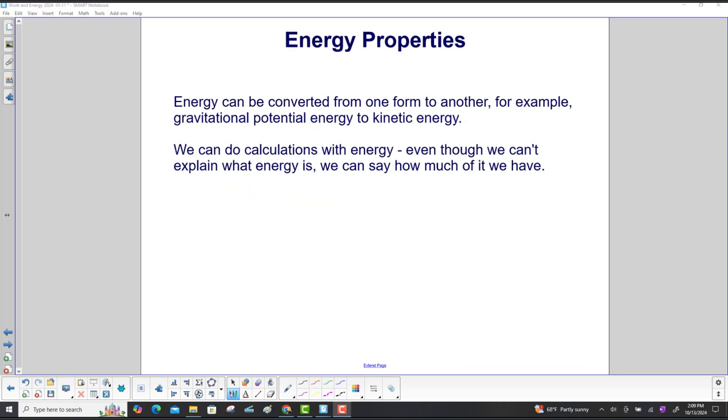Energy can be converted from one form to another, for example, gravitational potential energy to kinetic energy. We can do calculations with energy. Even though we can't explain exactly what energy is, we can say how much of it we have.